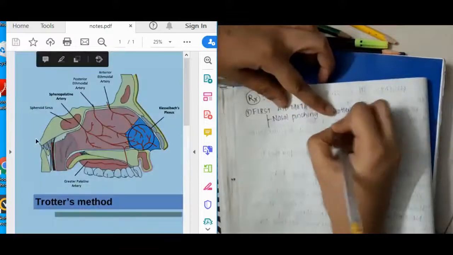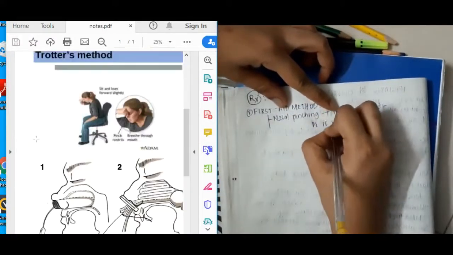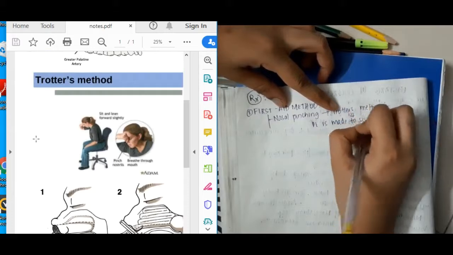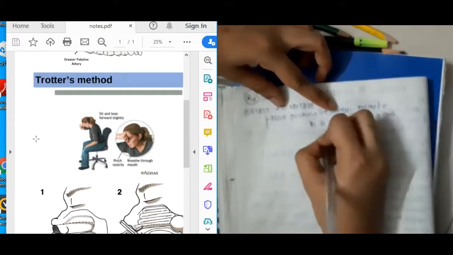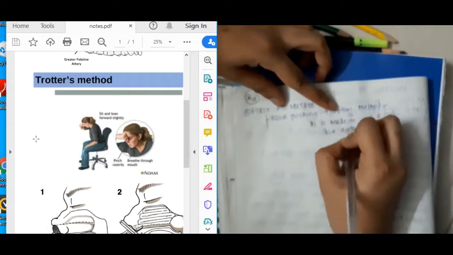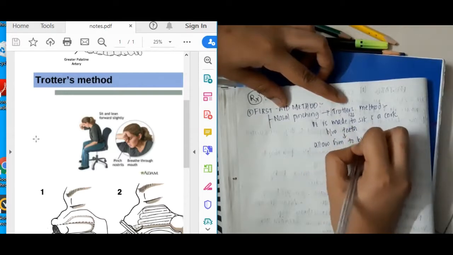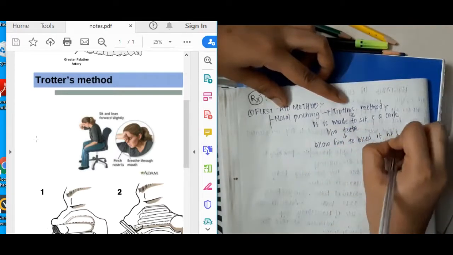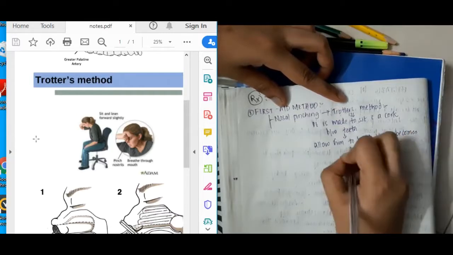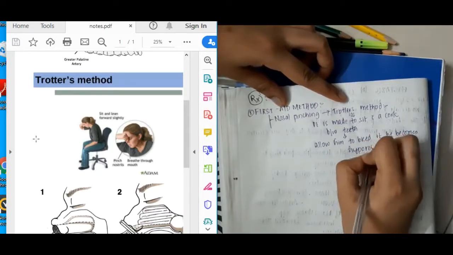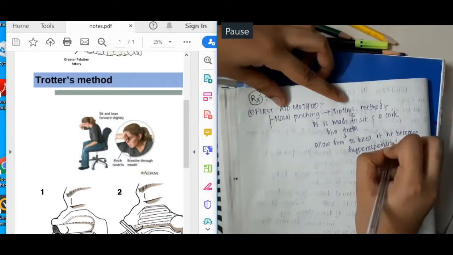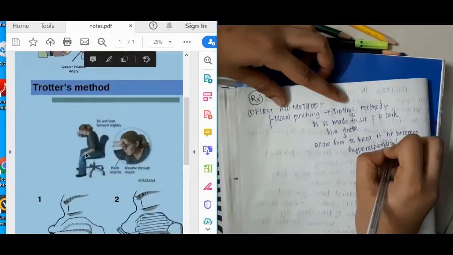In nose pinching, we have a method which is called Trotter's method. In Trotter's method, you will have to ask the person to sit with a cork between the two teeth, and you will have to allow him to bleed till he becomes hypotensive. So the thing is, you will have to ask him to close his mouth. I'll just show you. In this picture here in this PDF, this is the way that they sit. The person will sit and lean forward.